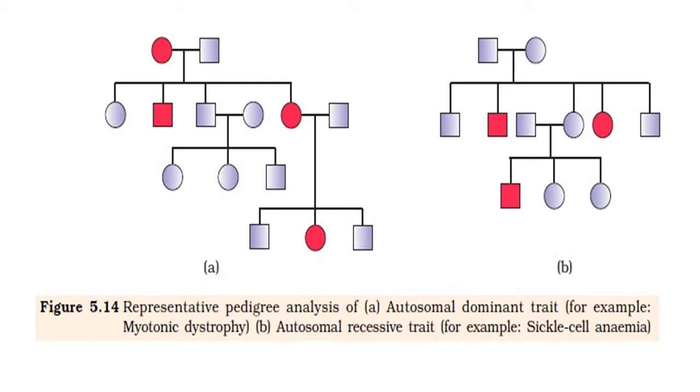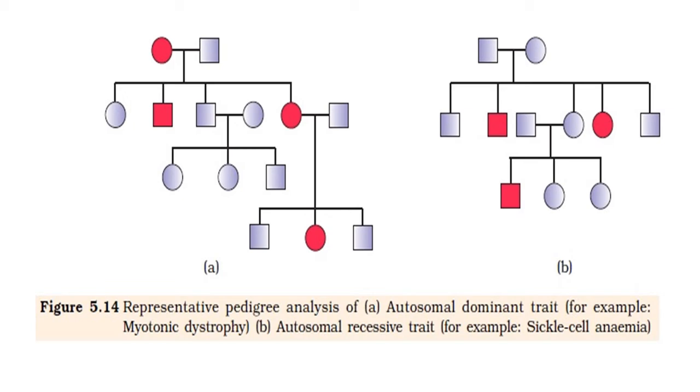Now let's study the first chart, that is chart A, the autosomal dominant trait. All of you are aware of these symbols which are frequently used when preparing a pedigree analysis. What does P1, parents 1, suggest here? Now you can guess: that is a pink circle and a blue square box. The pink circle, we can understand, is an affected female or mother, and the blue square is a normal male